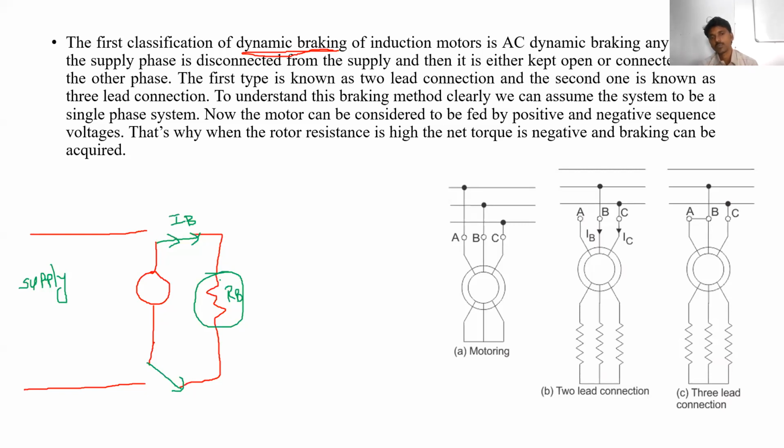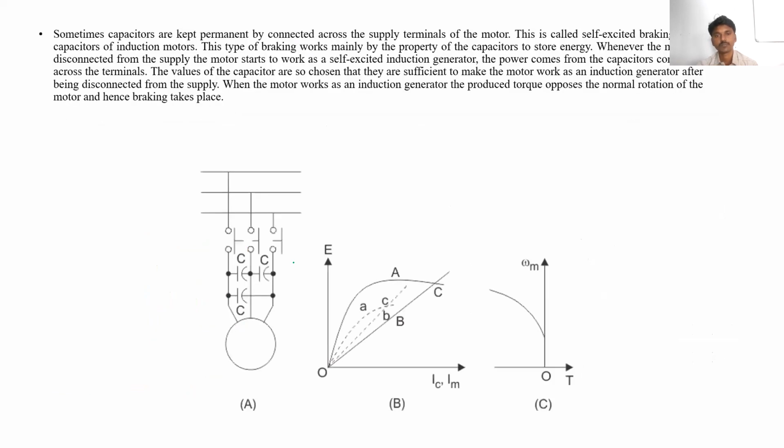Whenever the motor terminals are connected across the resistive load, the flow of braking current increases. Whatever reverse current is flowing through the motor terminal can be called a braking current. Due to the flow of braking current, braking torque is developed. Braking torque is nothing but an opposing force that is created, and due to this opposing force the motor stops. So this is the dynamic braking of the motors.